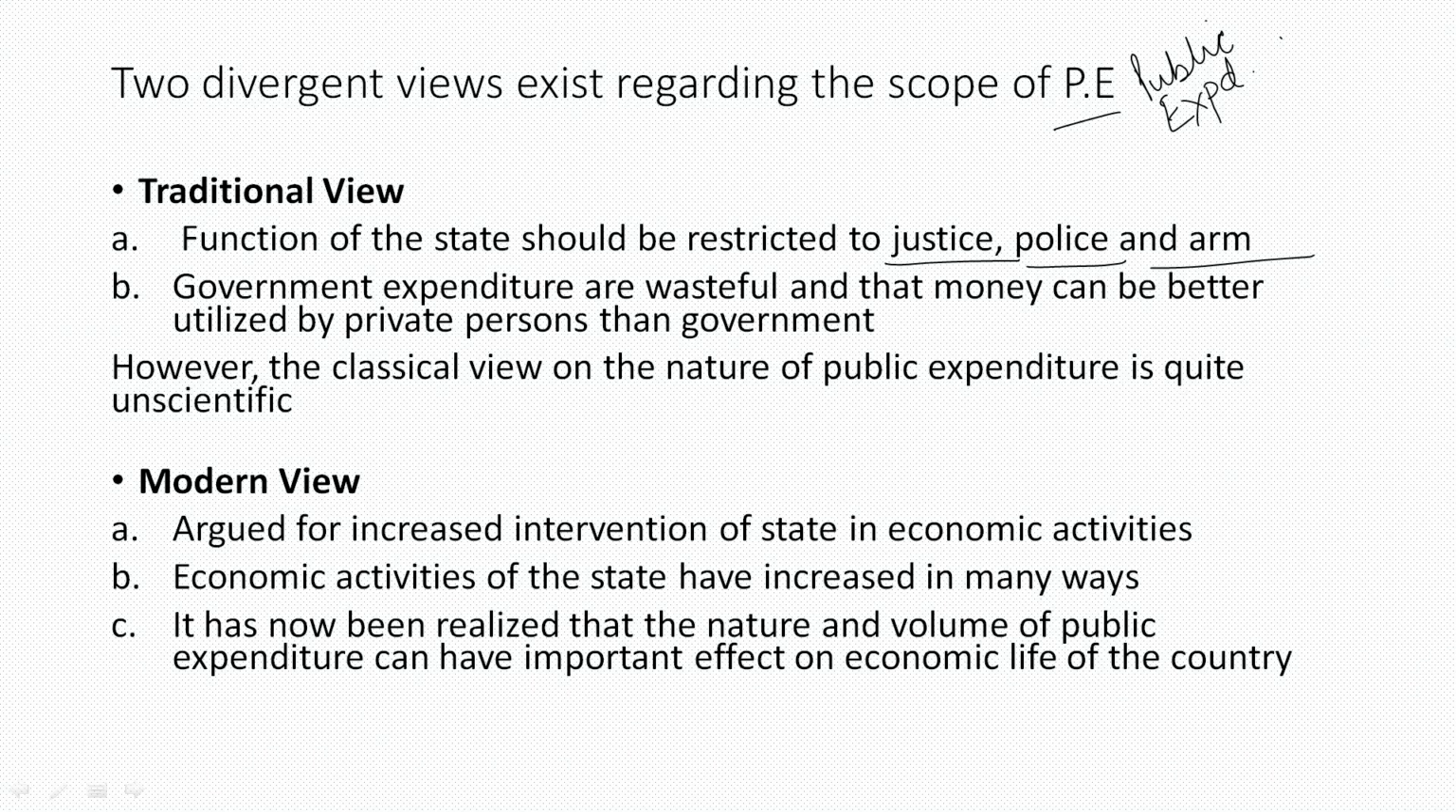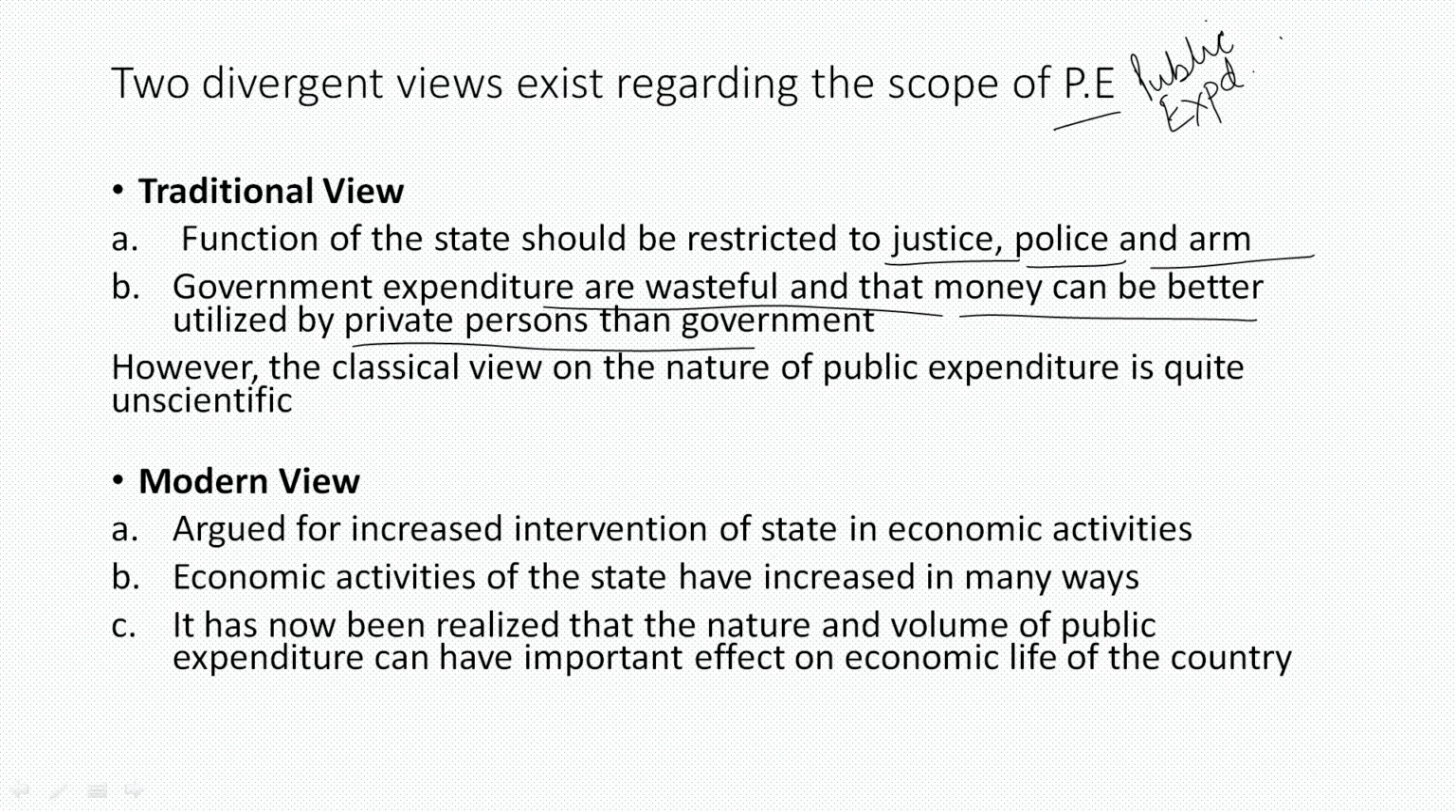So, the view that prevailed among the earlier capitalist economists in the early 19th century was that the function of the state is restricted only to justice, police and arms. And since the capitalist private profit motive was there, they treated any kind of government expenditure as wasteful, and that money could be better utilized by private persons than by the government to enhance their profits and to increase productivity. This was the traditional view. But now when you listen to this view, what do you think? This classical view of public expenditure appears to be quite unscientific.